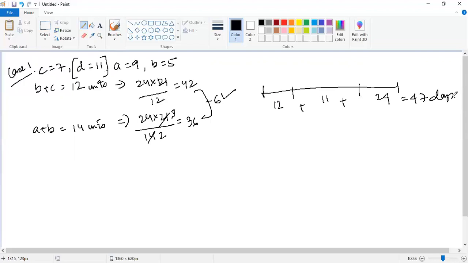ठीक है? So these are the two methods. The second one is probably the easier of the two methods. The first one gives you an insight about how to solve the question from the percentage of the work done approach, whereas the second approach gives you an idea of how to approach the question from the LCM as well as the factors approach. Okay, I hope this is clear to you guys.